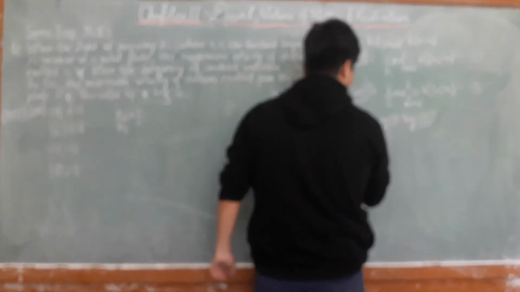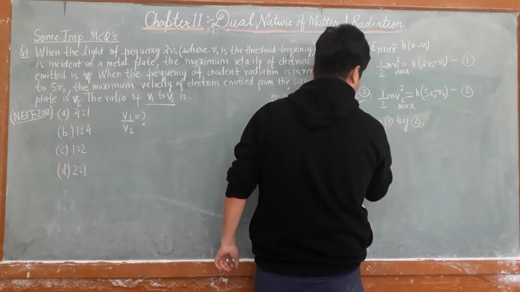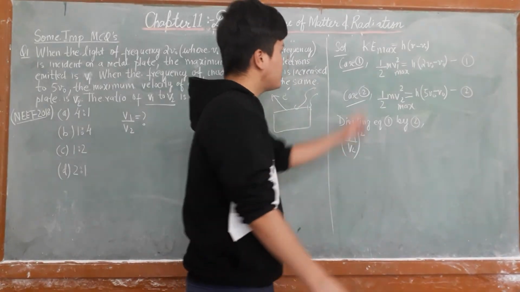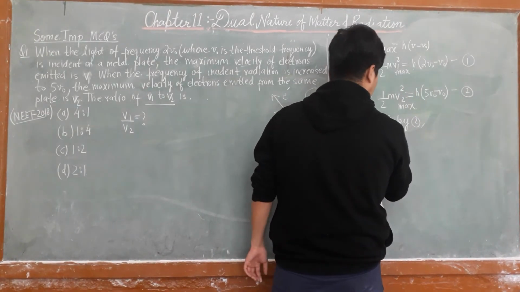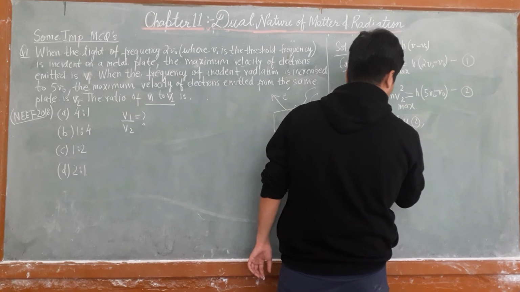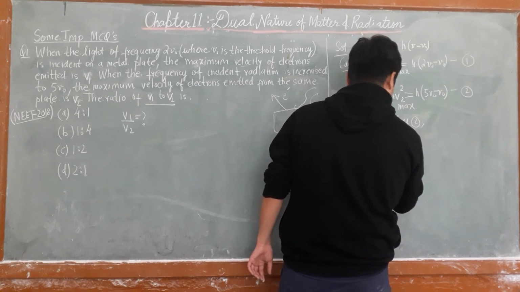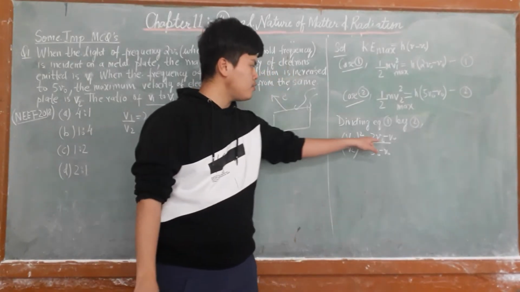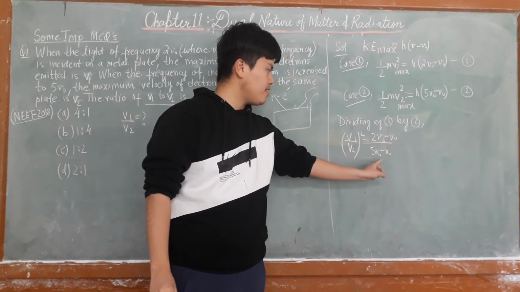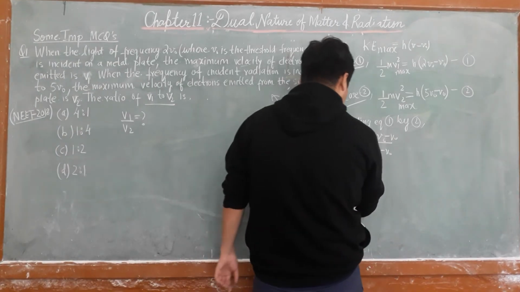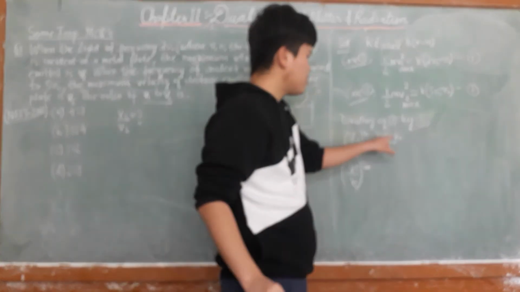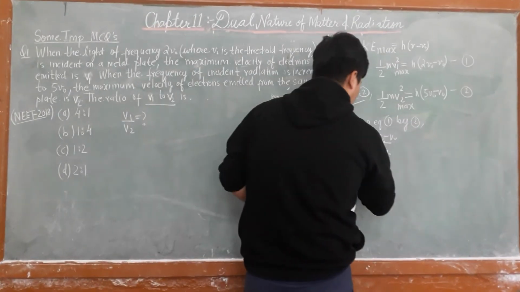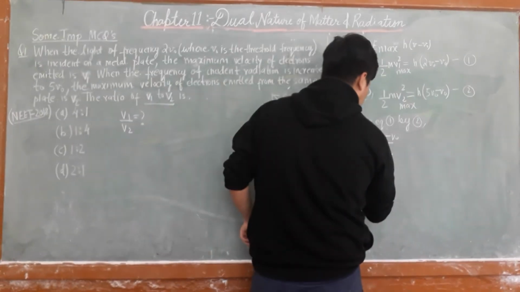You will get V1 upon V2 whole square is equal to (2 nu naught minus nu naught) upon (5 nu naught minus nu naught). 2 nu naught minus nu naught is equal to 1, and 5 nu naught minus nu naught is equal to 4.